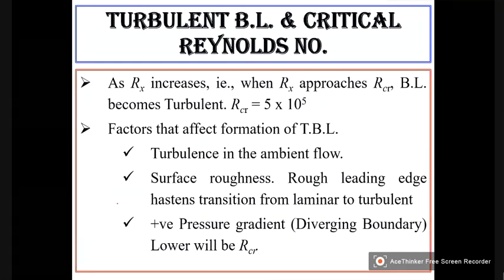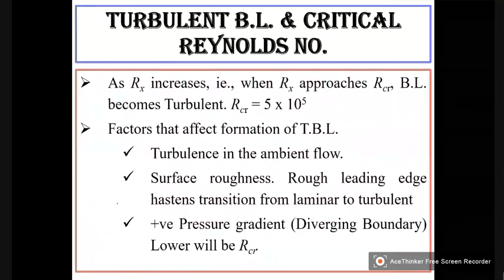So, what are the factors that affect formation of turbulent boundary layer? Turbulence in the ambient flow. Suppose if the incoming flow is turbulent itself, then naturally the boundary layer flow will also be turbulent. And suppose the surface is rough, the rough leading edge hastens transition from laminar to turbulent. That means very quickly the flow will become turbulent. Within no distance, the flow will become turbulent, starting from the leading edge.